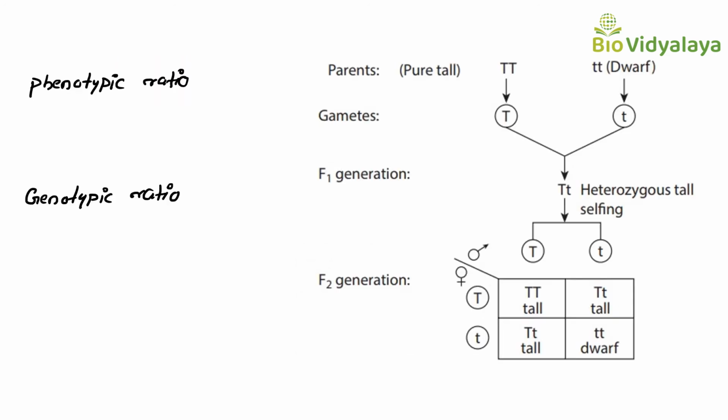You have to remember the phenotypic and genotypic ratios of the monohybrid cross. What is the phenotypic ratio of the monohybrid cross? The phenotypic ratio is 3:1 and the genotypic ratio is 1:2:1. In our next video, we will discuss the dihybrid cross and the law of independent assortment.